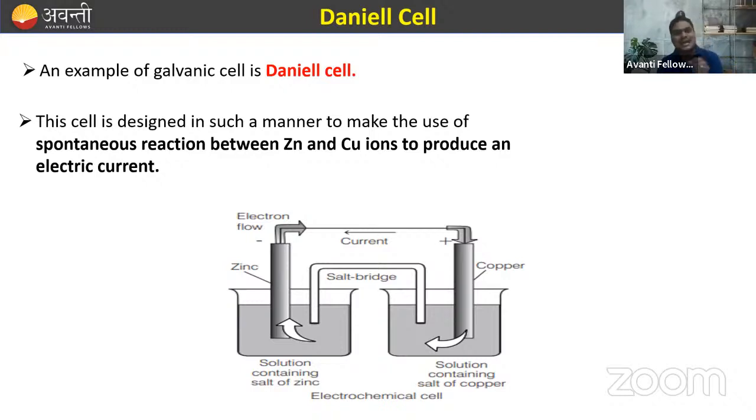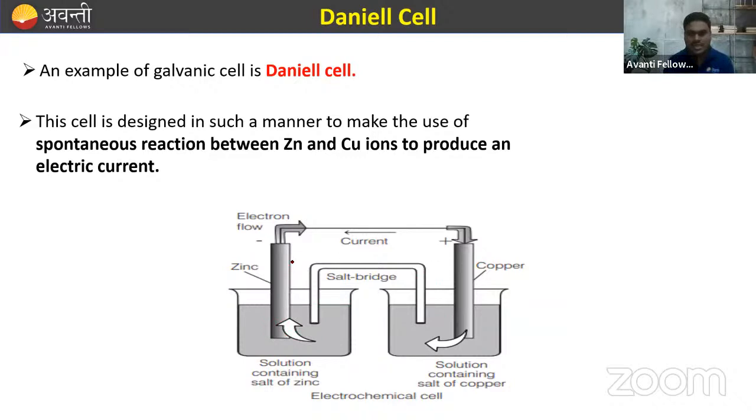This cell is designed in such a manner as to make use of a spontaneous reaction between zinc and copper ions to produce an electric current, right? So this is the circuit diagram, with the two electrolytes we have.